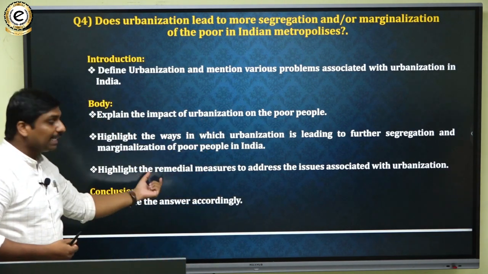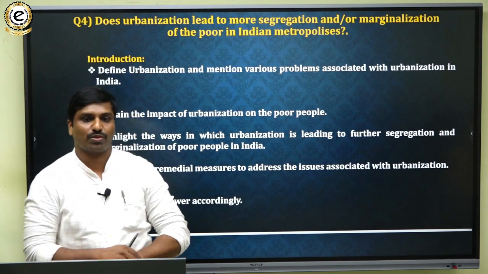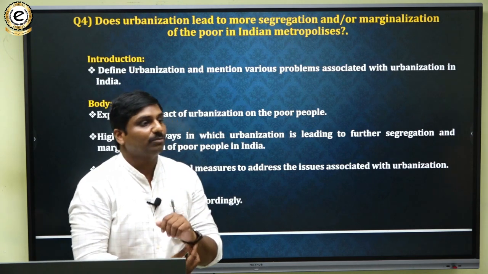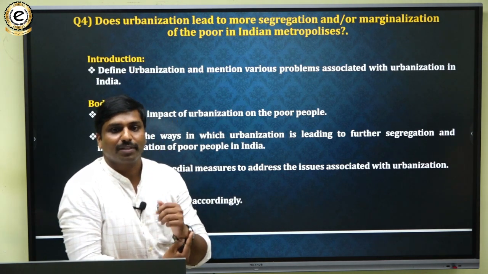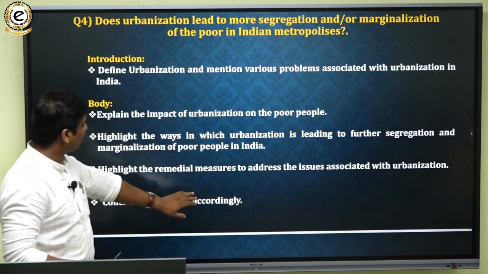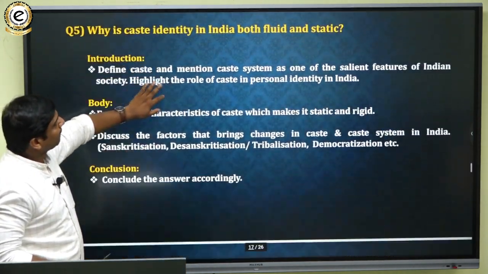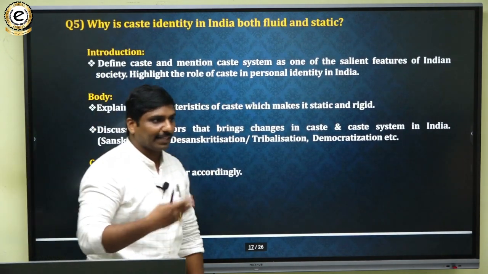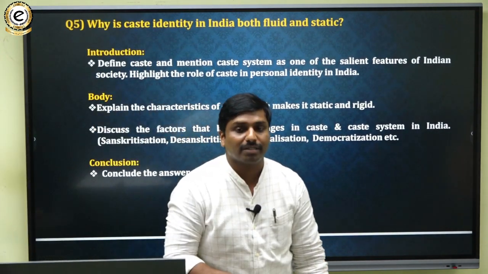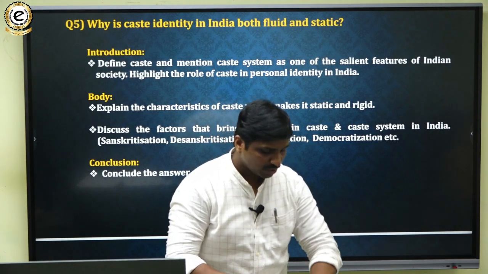So here in the second portion, you also have to highlight some remedial measures to address these issues. How can we overcome these issues in the society? So what measures we have to take? That thing we have to address, and finally we have to conclude the answer. So we can say we have to take appropriate measures to address all these issues, and likewise we can provide a way forward and conclude that. So that is one thing.